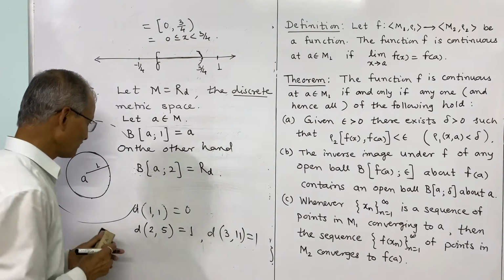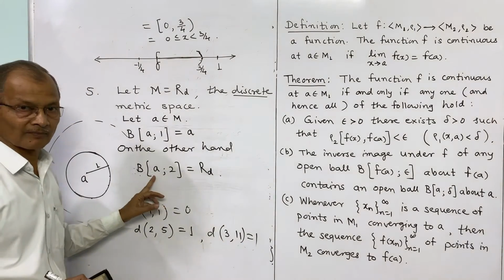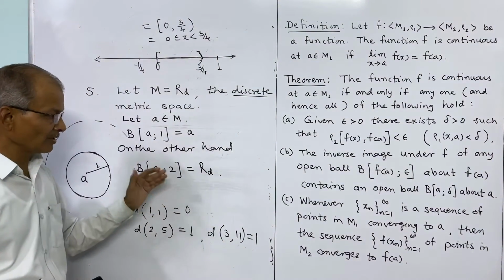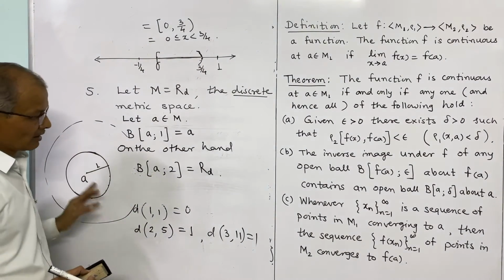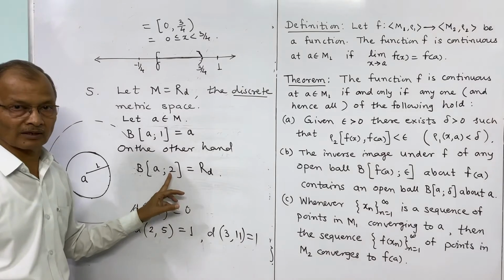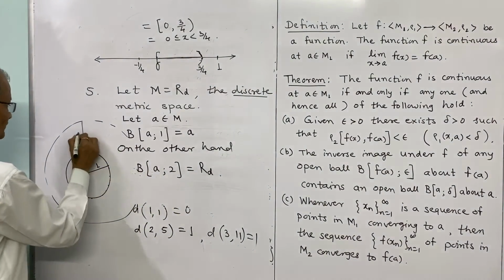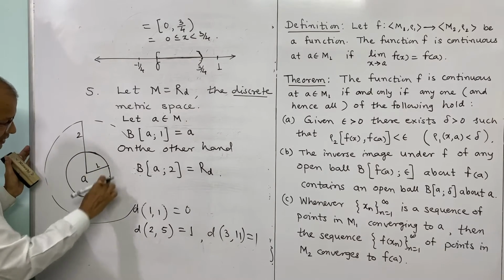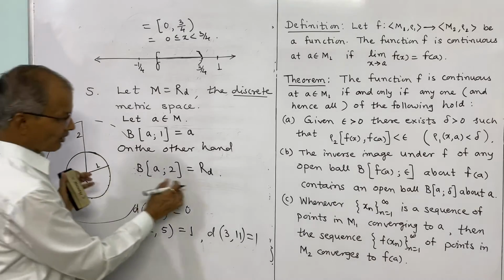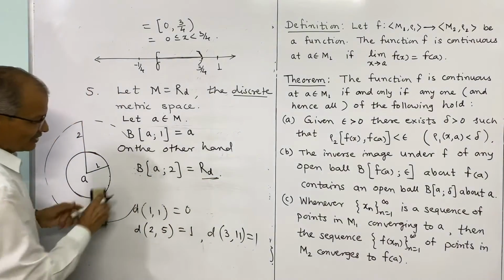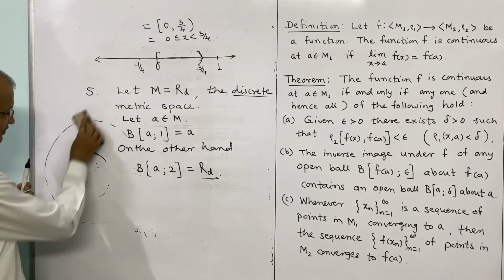If you consider this as A, and 2, and 3. If A is 1, then 1 and 2, 1 and 3 all will be having the distance 1, and therefore they will be less than 2. The radius 1 is less than 2, and here the radius is 2. So all those points on this circumference are distinct, and they will lie in this open ball. So this is the whole of R. So this is what we have to note about discrete metric space.